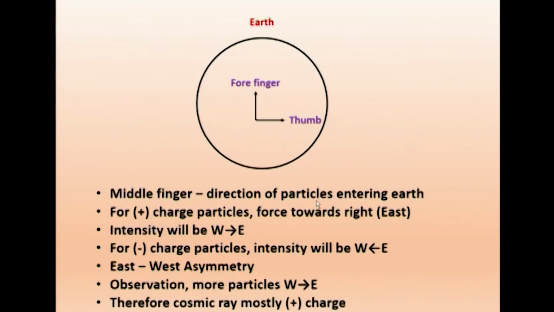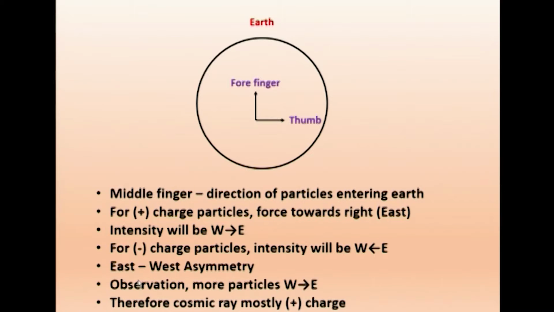Again, it is from the Lorentz force. So, this we have just put in words. The middle finger is the direction of particles entering the earth. For positively charged particles, the force is towards the right side, that is the eastern direction. So, the intensity will be from west to east. Suppose it is negatively charged particles, the intensity will be reversed, from east to west. Therefore, we get an east-west asymmetry.